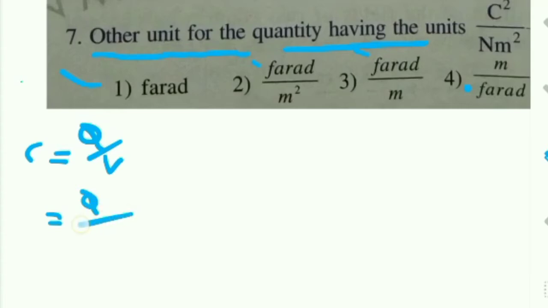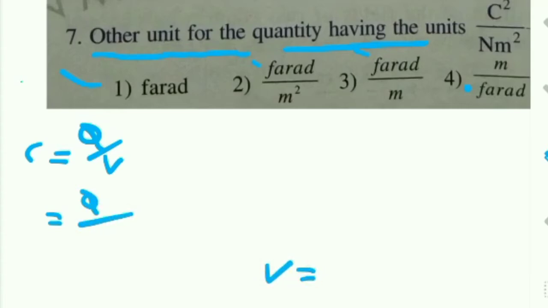Another quantity has the units coulomb square by newton meter square. Here all the options have farad, microfarad, coulomb farad. It is a capacitance unit. Capacitance C is equal to Q by V. Q by V means potential.